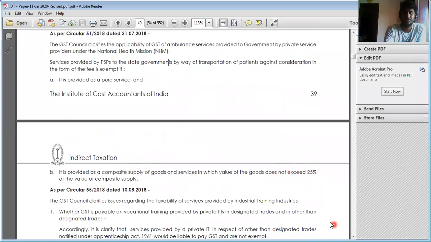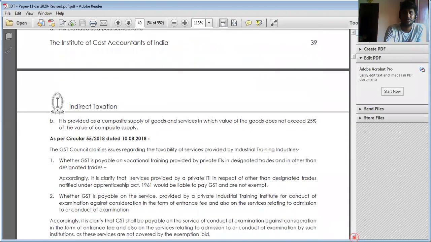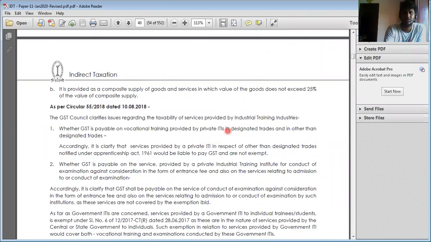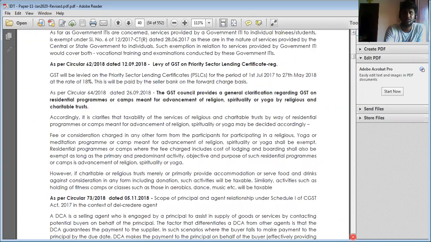Number 2, the ITI, which you will have heard about. If such a training institute is run by the government, central or state, then it is not regarded as supply. If it is run by a private institute, then it is regarded as supply. Next, something like a learning certificate is also subject to GST, which we will see later.